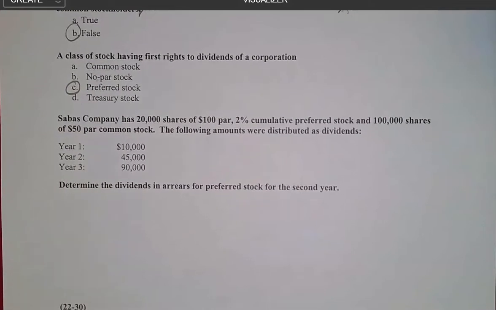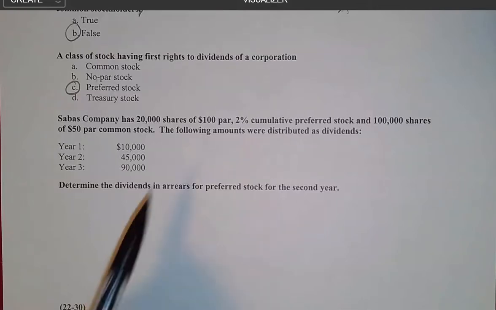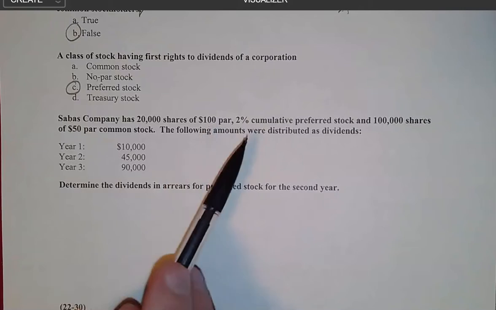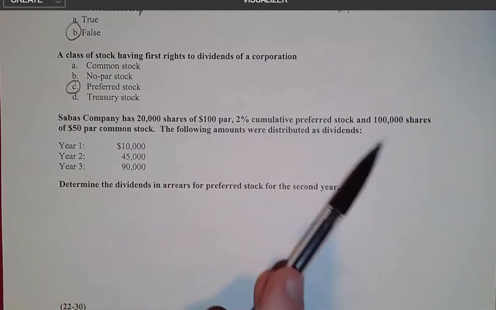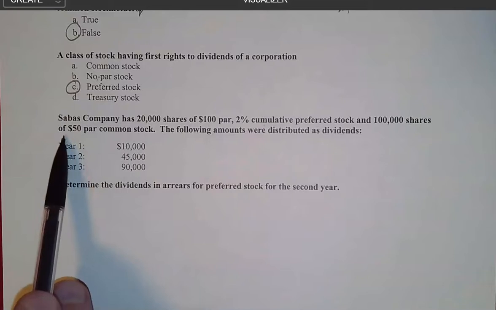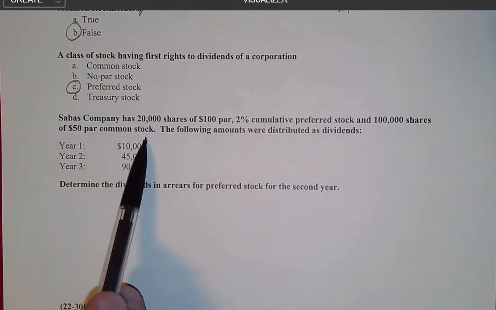All right, a small little workout problem here. This will be the last question we have in the video. It says Sabas Company, or something to that effect, has 20,000 shares of $100 par, 2% cumulative preferred stock, and 100,000 shares of $50 par common stock.